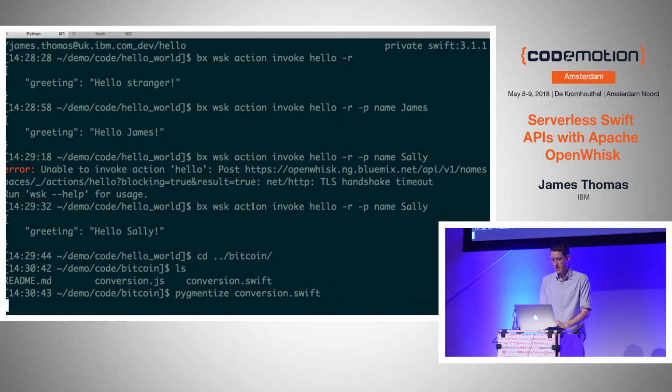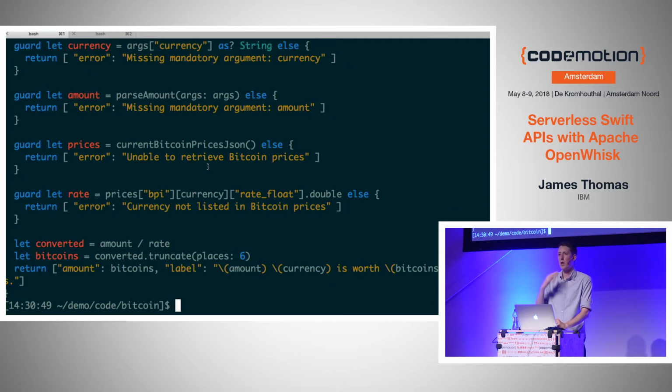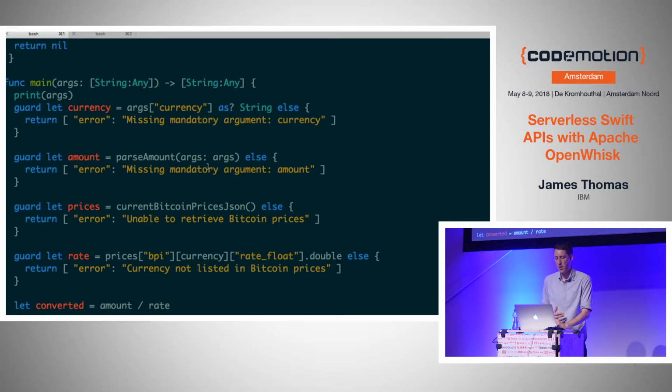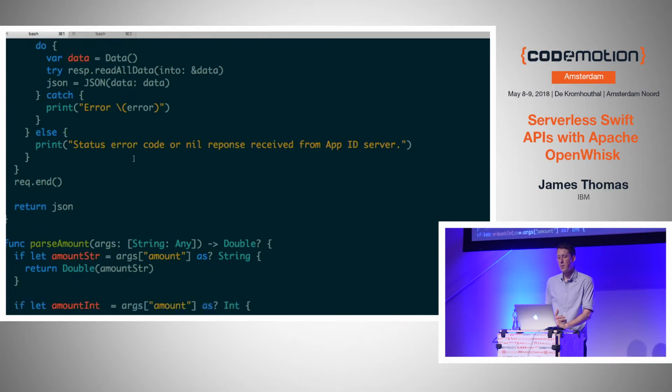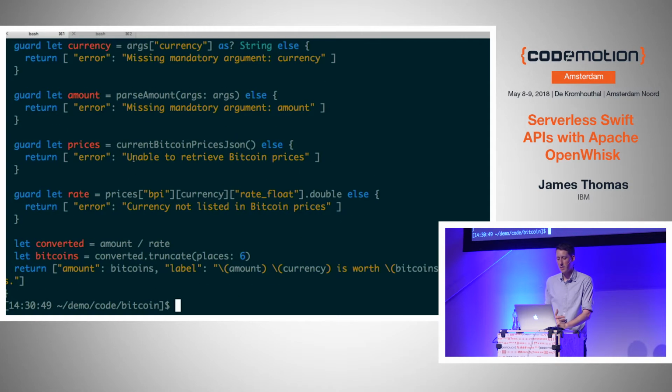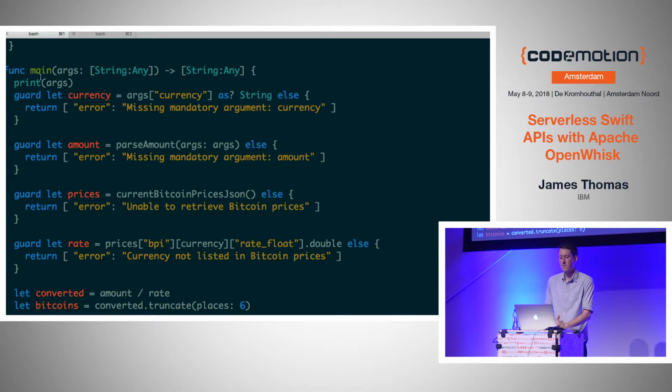I'll walk through the code quickly, then we'll deploy it, and show you how quickly you can turn that into an API. You can see this is a little bit more realistic, right? I've got some real code here to implement this API endpoint. It still has a function called main. It's going to take a dictionary and return a dictionary. It's going to look for two parameters in the input dictionary: a currency and an amount, which you want to convert into Bitcoin.